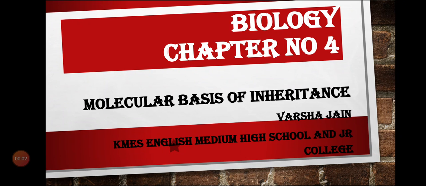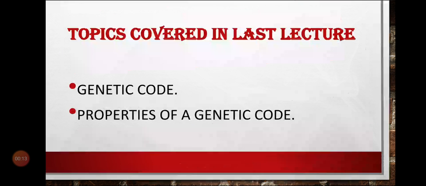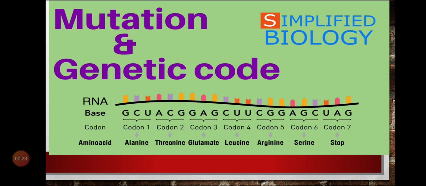Hello students, today again we are going to continue with biology chapter number 4, that is molecular basis of inheritance. In the last lecture we covered the topic genetic code and properties of a genetic code. Today we are going to study about the topic mutation and genetic code.